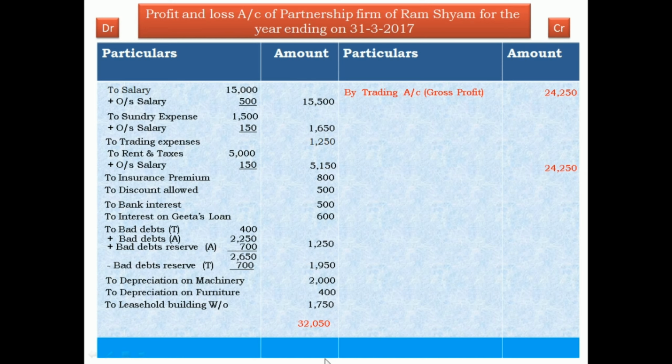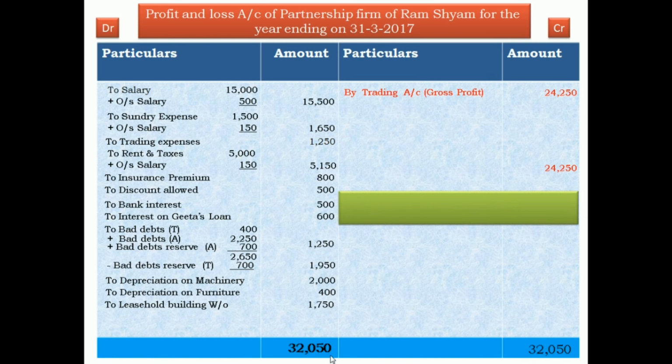Now here the total of the debit side is more compared to the total of the credit side. Now we write down 32,050 on both sides. Now we find out the profit or loss. Now the difference comes on the credit side. There is a debit balance. This is called debit balance, and that is a net loss.